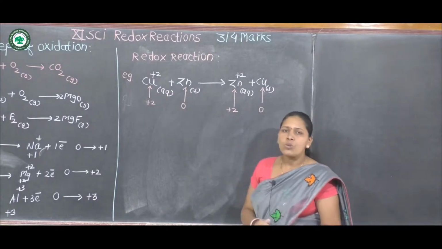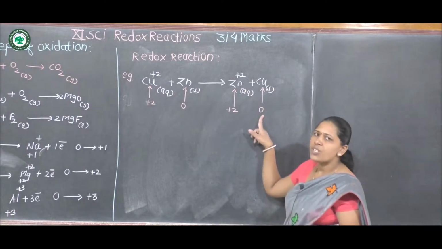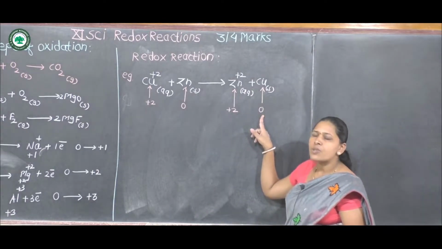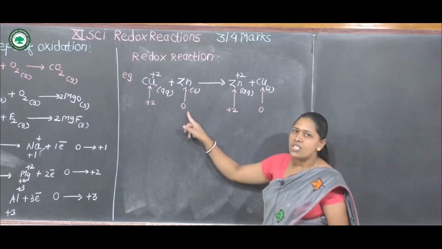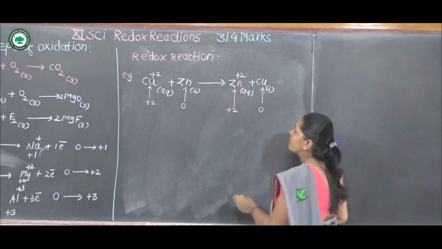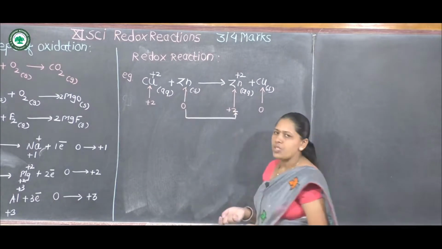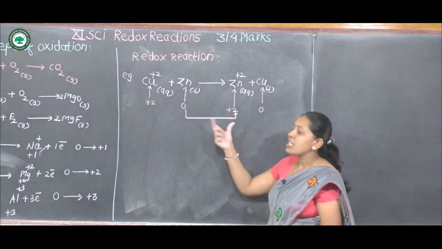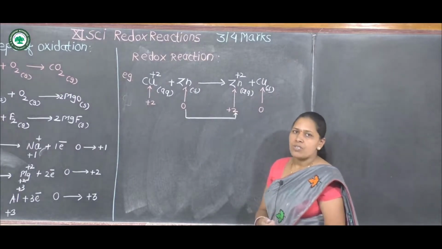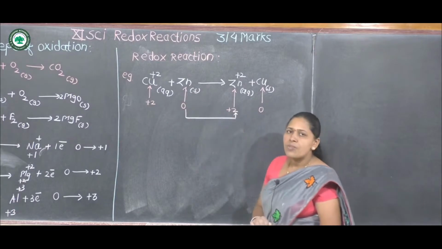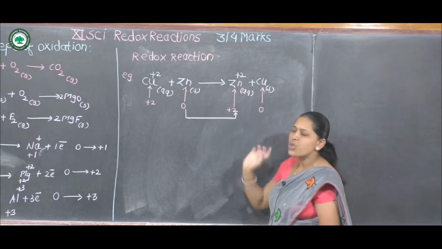Here, copper +2 has oxidation number +2 and here 0. Therefore, oxidation number of copper +2 decreases, that is +2 to 0. But zinc has 0 oxidation state, and in zinc +2 the oxidation state is +2.